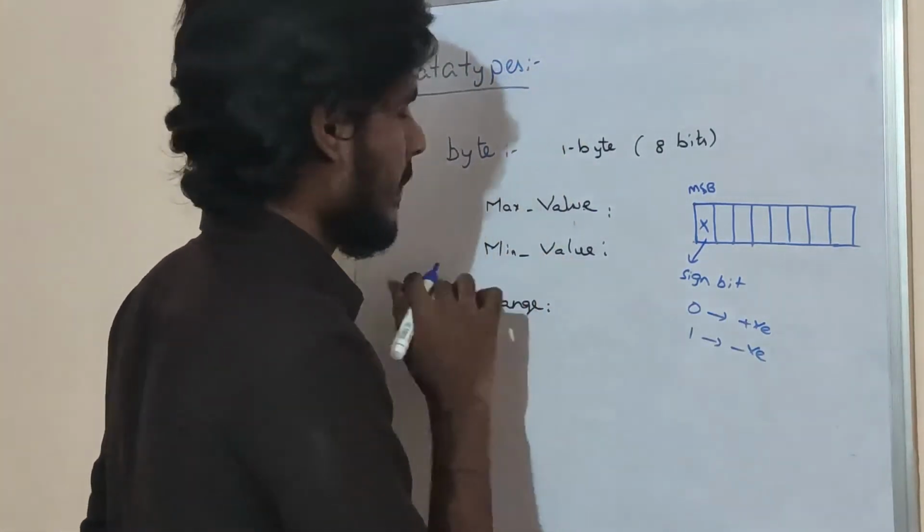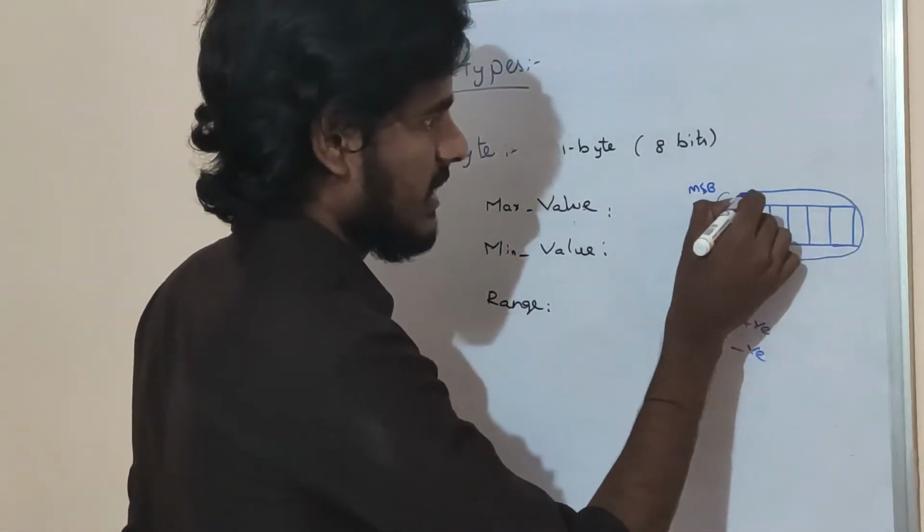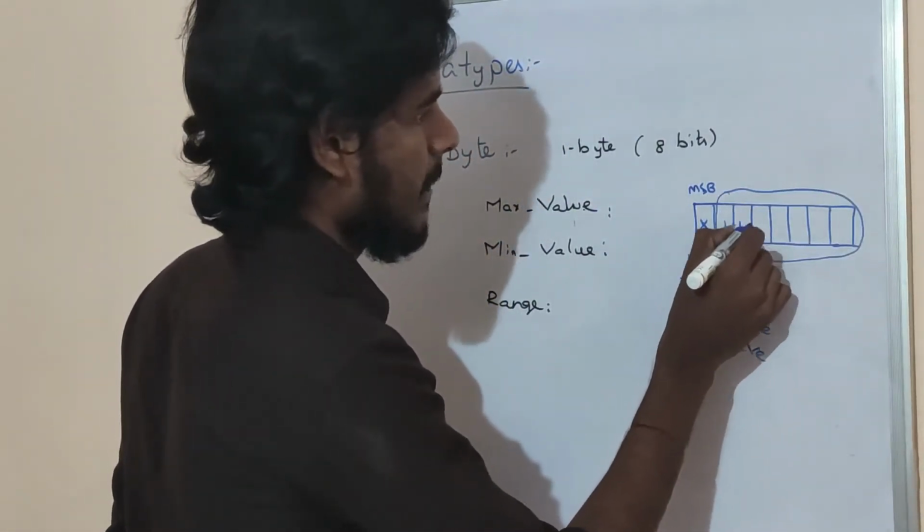The rest of the bits are values. What is the maximum value?